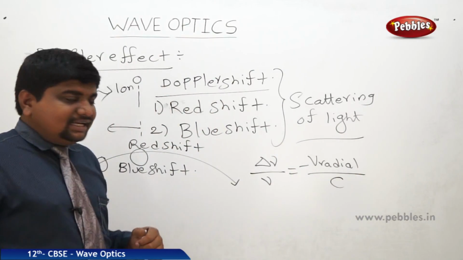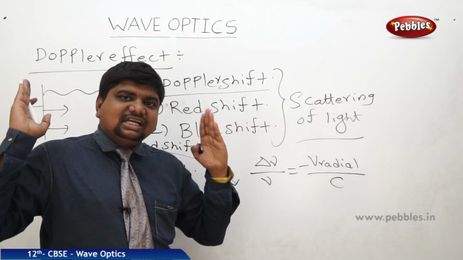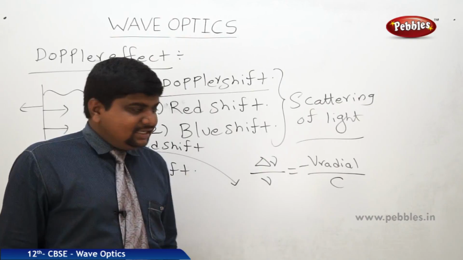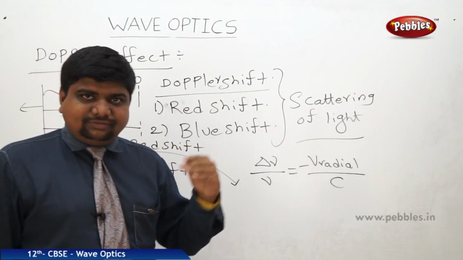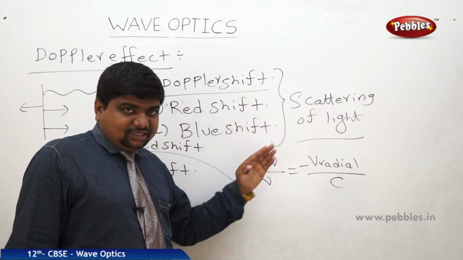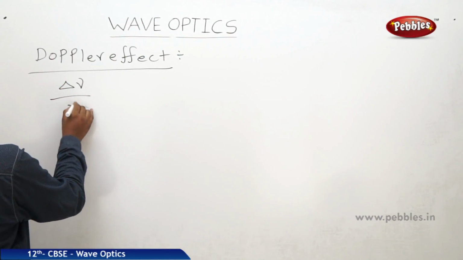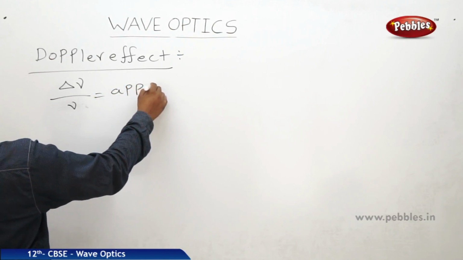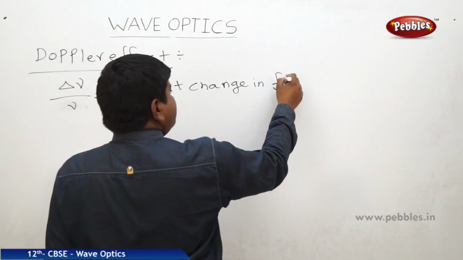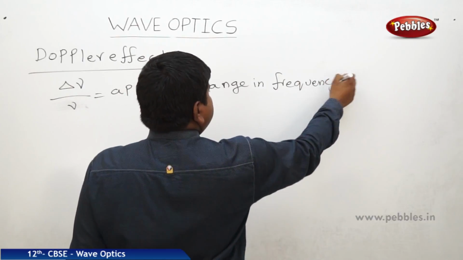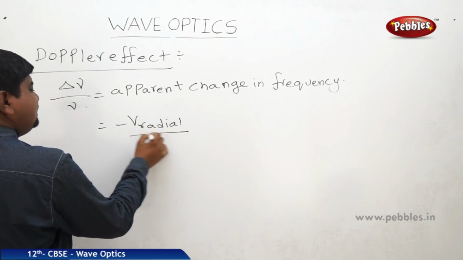What is this minus v radial? This is a velocity vector which joins the source and receiver, or source and observer, where c is the speed of light. But this frequency change will be more because the speed of light is more than the speed of sound. This is a very, very important one. So we can understand this apparent change in frequency, delta nu by nu, is equal to minus v radial by c.